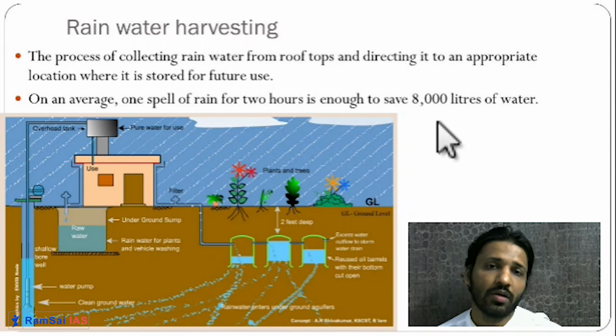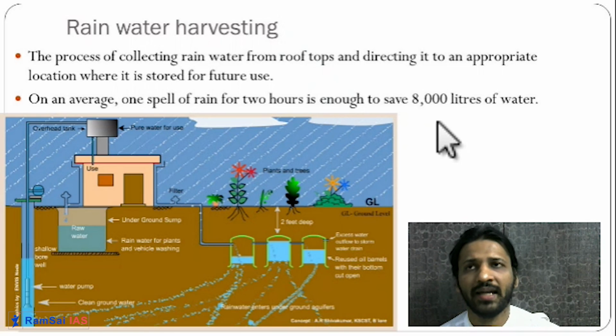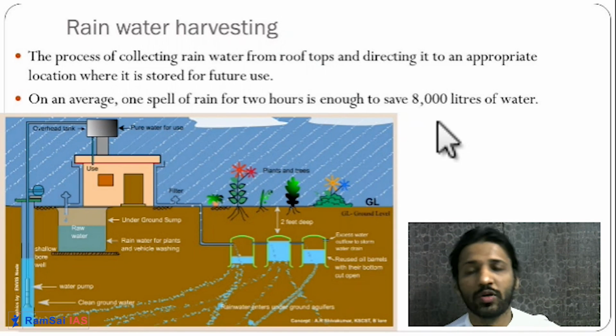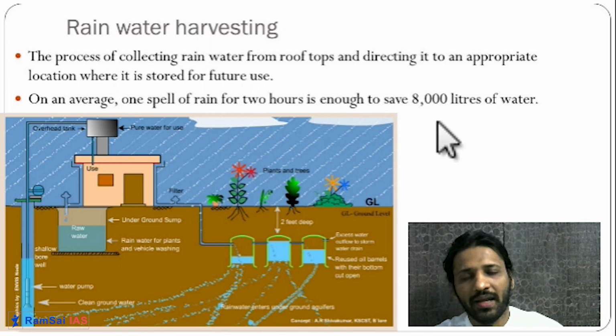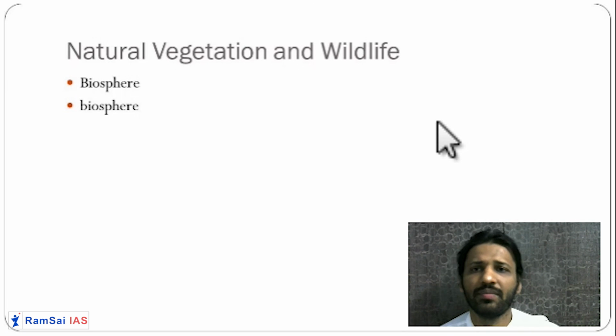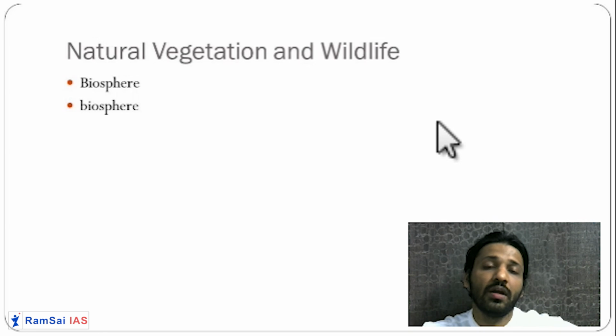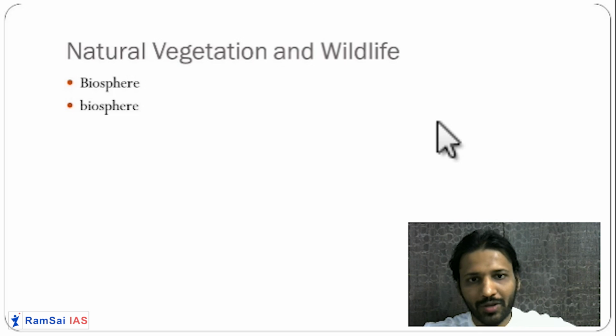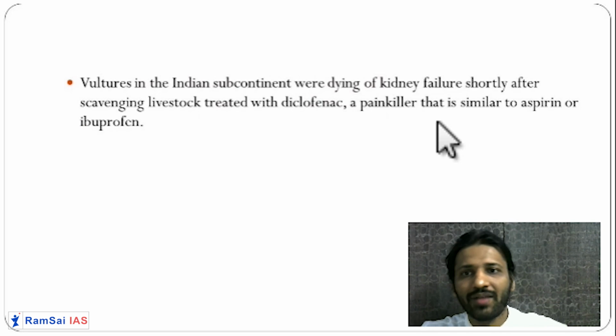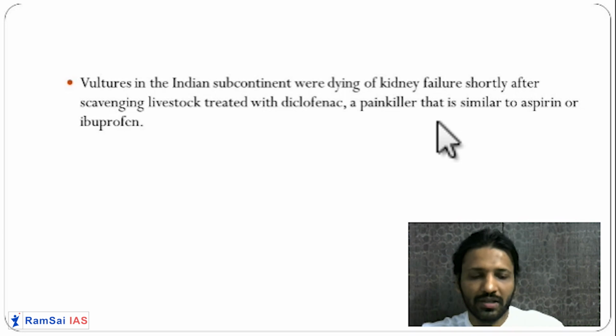Now the next part of this chapter is very general and it's about wildlife protection, but not much has been given about wildlife. More was given about land and water conservation. Let us understand wildlife. We have seen the biosphere. The entire wildlife is present in the biosphere and is conserved in the biosphere. So wildlife conservation is a very important thing.